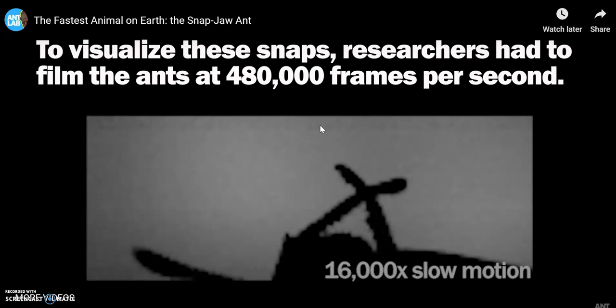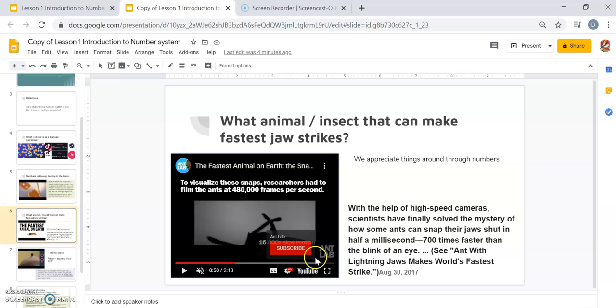One shot, one frame, and then you keep on shooting. So how many frames per second are you taking? Maybe not even one, or maybe two. It depends on you. But this camera is actually set to 480,000 frames just to slow this down, just to catch how fast the jaw of an ant is.